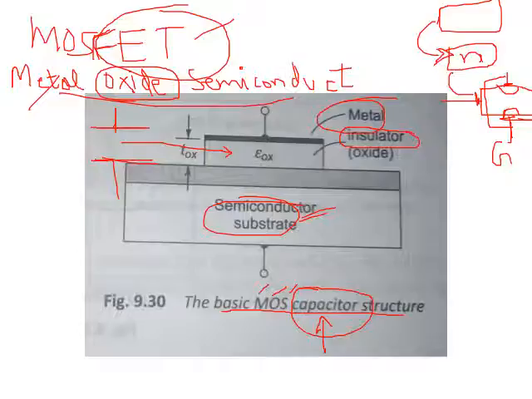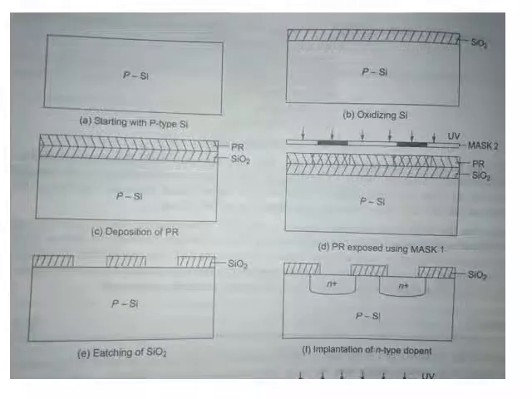So we will come to the stepwise manufacturing of this MOSFET, right? This is the first step. We take pure semiconductor, like bread. The very first thing is missing here, so I am drawing the first step, and this is the second one. What is the first step?